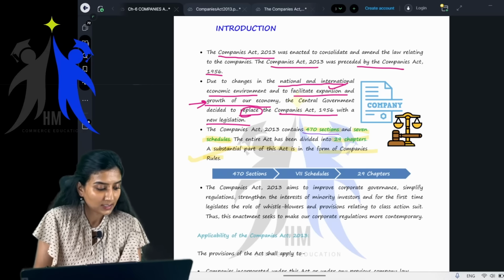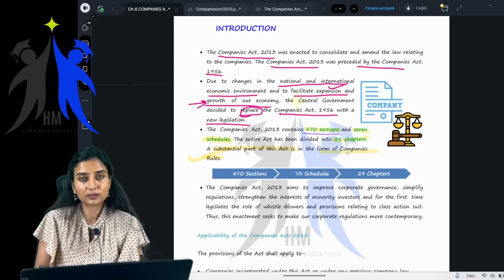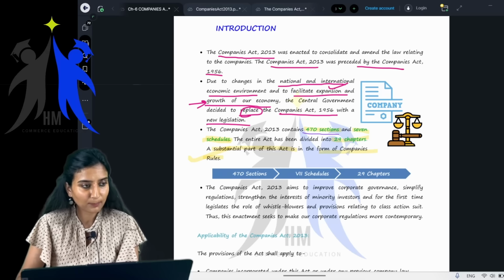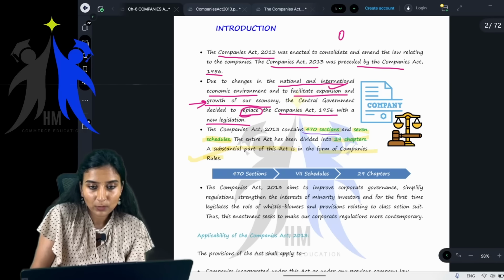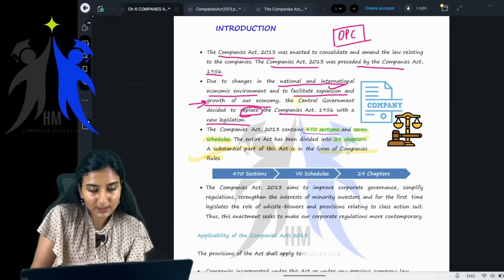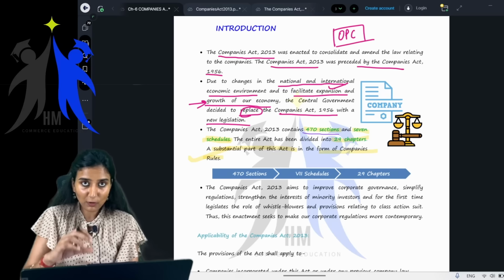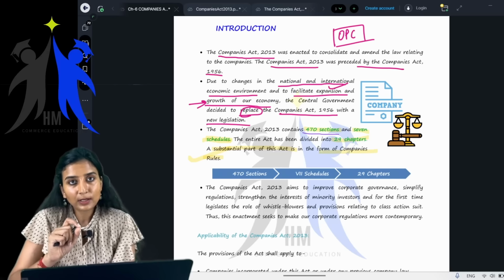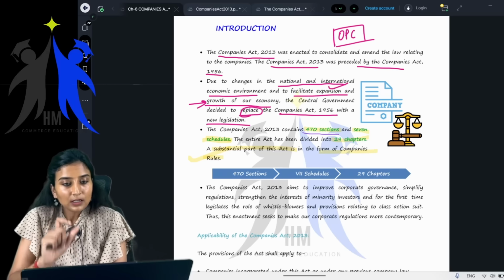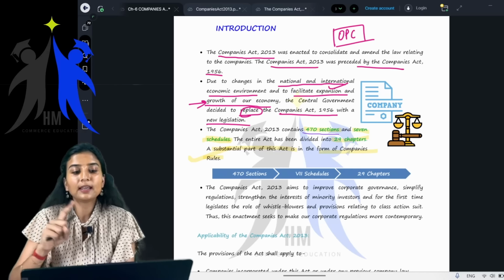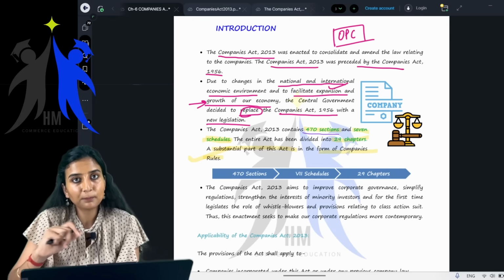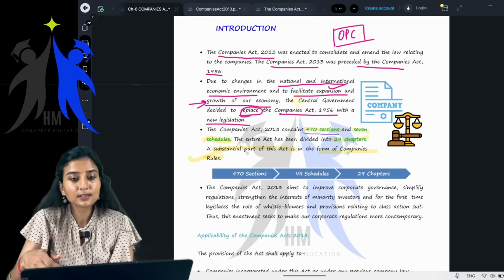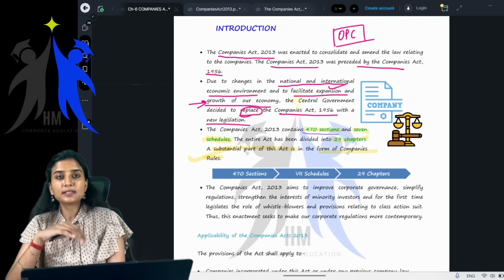With a new legislation. See, in this particular Companies Act 2013, so many new concepts have been introduced. Say, for example, OPC. Ma'am, what is OPC? OPC meaning one person company. This is a form of a company organization wherein only one person is required to be the shareholder of the company. So this is one concept which was not there in 1956. Also, the concept of small companies. Small companies you will learn in your next classes. So all of these were introduced in Companies Act 2013.